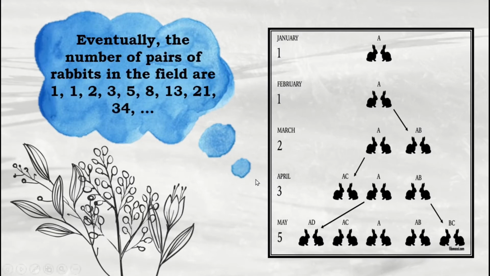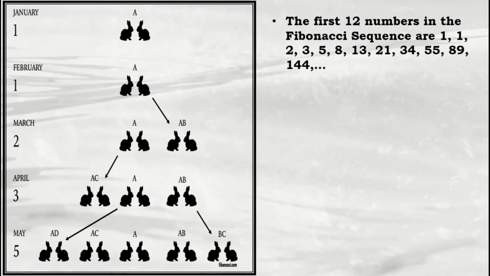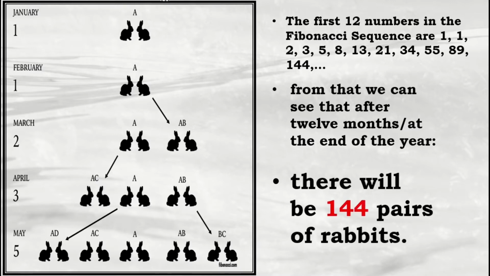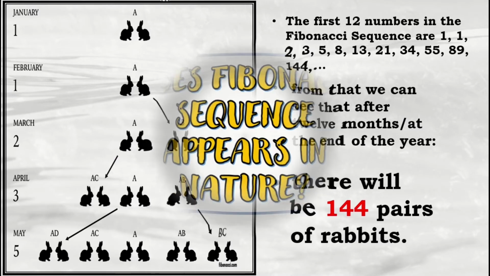Eventually, the number of pairs of rabbits in the field are 1, 1, 2, 3, 5, 8, 13, 21, 34. So, the first 12 numbers in the Fibonacci sequence are 1, 1, 2, 3, 5, 8, 13, 21, 34, 55, 89, 144. From that, we can see that after 12 months, or at the end of the year, there will be 144 pairs of rabbits. Next slide.